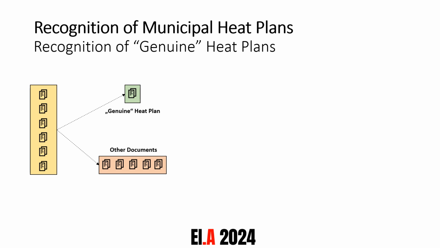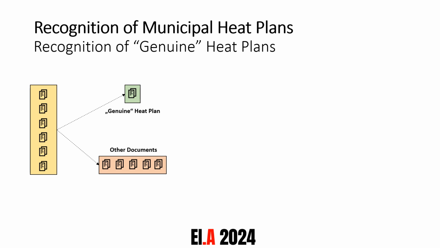We now have a pool of 10 documents at most for each municipality, which are candidate documents for heat plans, but we still don't know for sure which of these are genuine heat plans and which are not. So what we need to do now is define two classes. One is genuine heat plans and the other is other documents. And we manually assign, just by looking at them, some examples to each of these two classes.